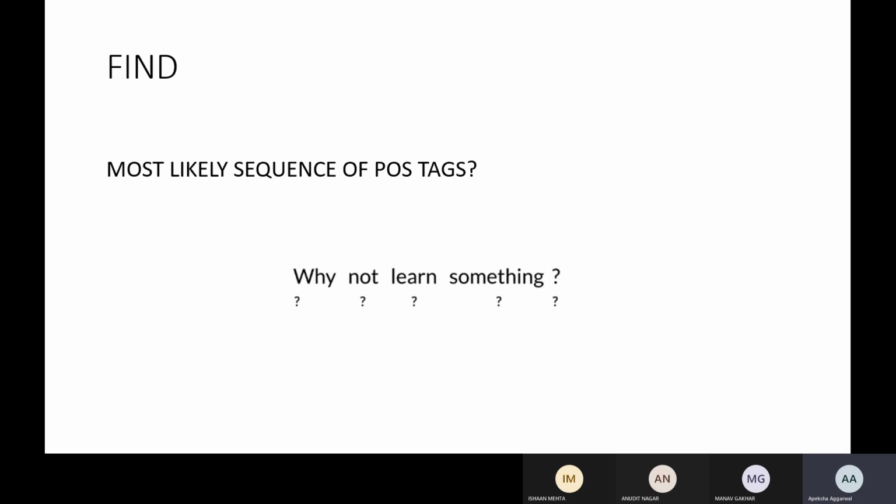Then Viterbi algorithm. So, the most likely sequence of POS tags. How to find that a noun phrase is appearing before which verb phrase and so on. So basically you want to know the underlying structure of your language. Suppose in English, a noun phrase appears first and the verb phrase appears next to the noun phrase, and an adjective phrase appears before the verb phrase, or so many other things. Where does the preposition phrase appear? Those things, you want to know what the sequence is, basically a language modeling kind of thing.